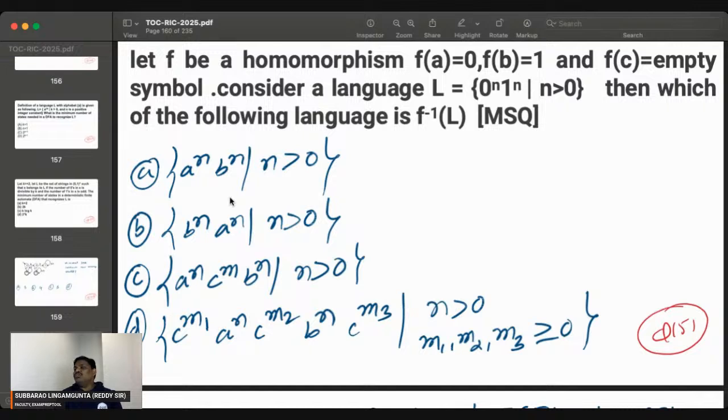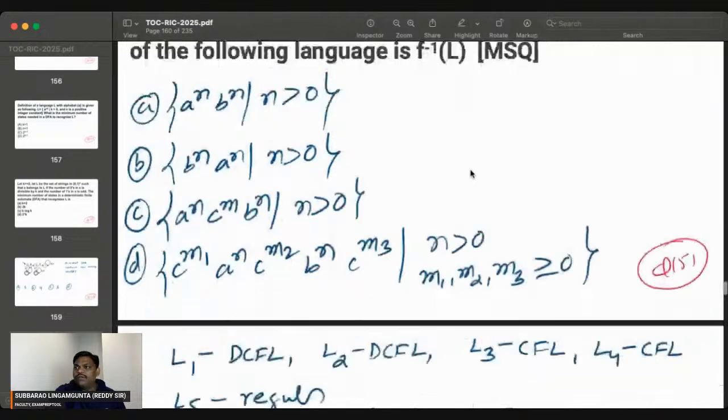Before starting 0, epsilon can be there, so C's can be at the start also. After ones are over, epsilon can come at the end also, so C also can come. So A also, C also, D also. It's one of the nice questions. Any doubt? No one having doubt. Let's move to next.